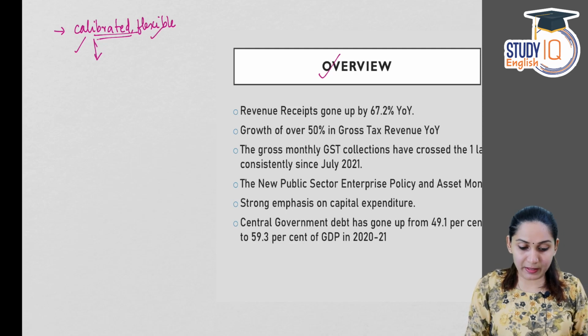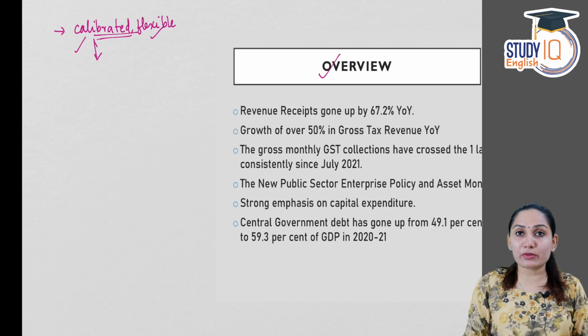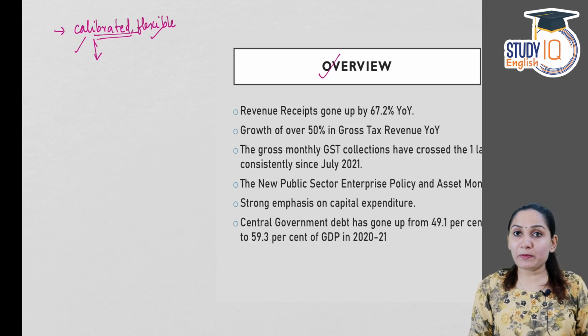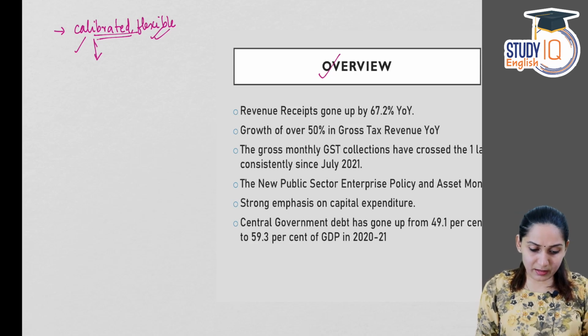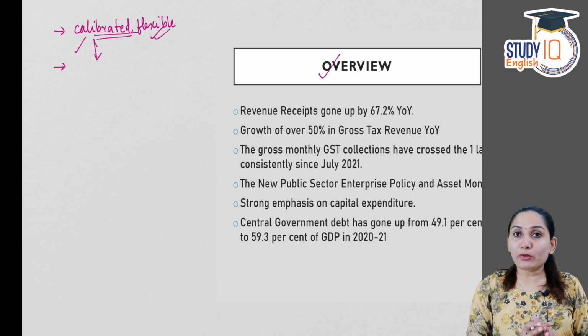And why flexible? Because the fiscal policies taken during the 2021-22 financial year were very flexible in order to adapt to any changes in the situation, that is, to adapt to the evolving situation. That is why it is termed flexible. Then there were two major focus areas for the fiscal policy.